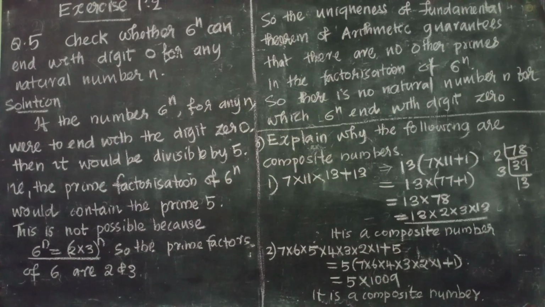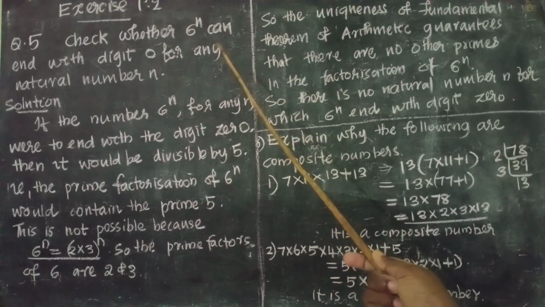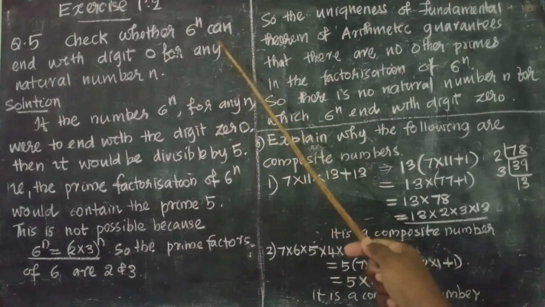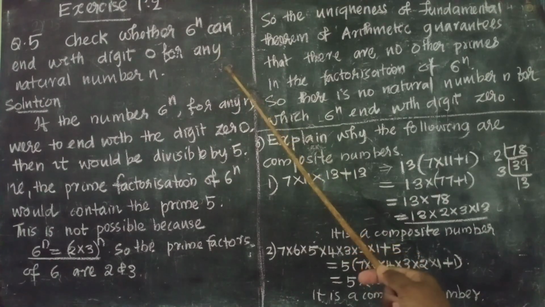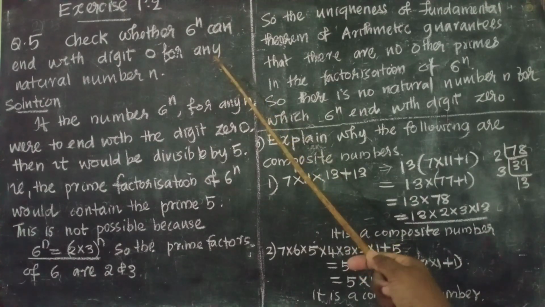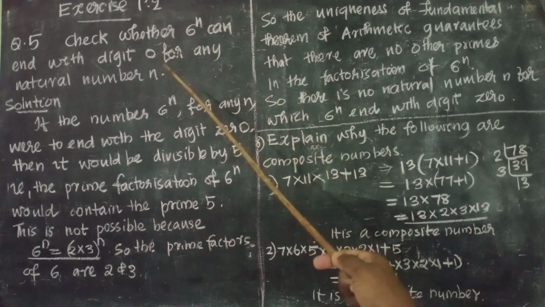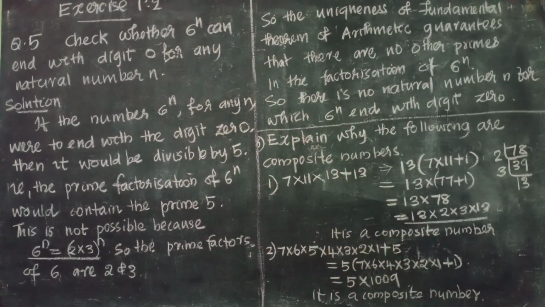Check whether 6 raised to n can end with the digit 0 for any natural number n. Here n can be any natural number. If it is 1, 6 raised to 1 is equal to 6. If it is 2, 6 raised to 2 is 6 into 6, equal to 36. 6 raised to n is not ending with the digit 0, we know it. So let us discuss the solution.